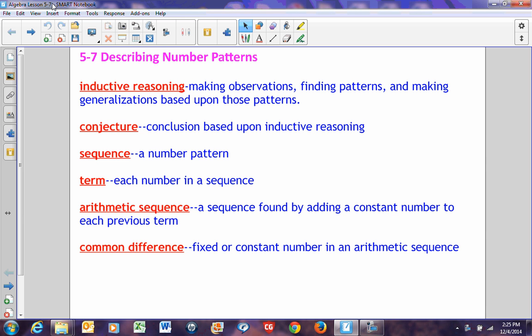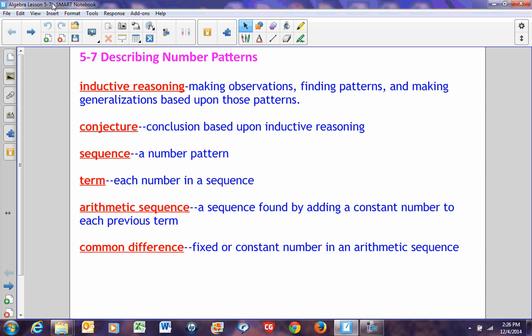For example, weathermen always use inductive reasoning. They look at the weather charts, they see what's happening, they find the patterns, and then they make a generalization based upon those patterns. To a certain degree, predicting the weather is really difficult because there are so many different things that can change the weather. For the most part, in certain parts of the country, it's really easy to predict the weather because the patterns stay consistent. The Northwest is a very difficult place to predict the weather, which is why a lot of times they cannot always predict whether we're going to have snow or not.